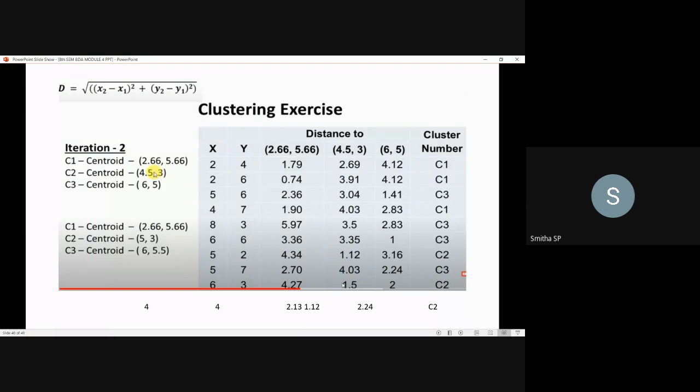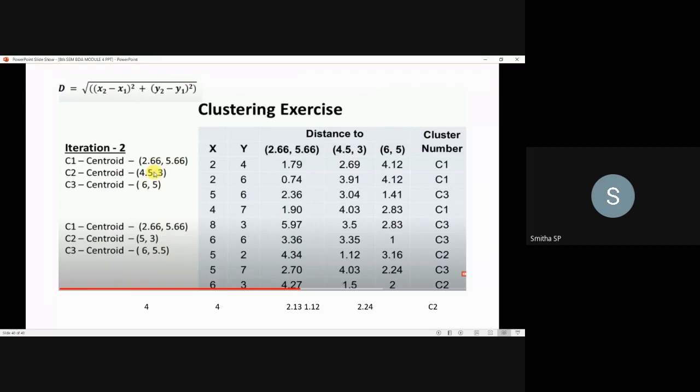In the sense it states that the data point 6,3 is moving from cluster 3 to cluster 2. There is a data point movement. You can stop the iteration when you identify that there is no further data point movement.